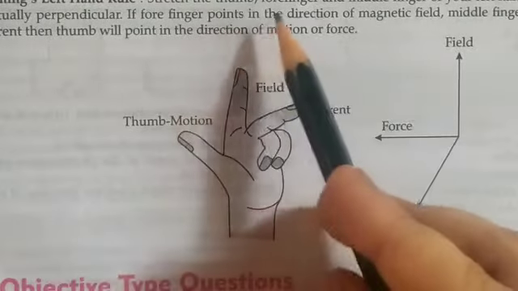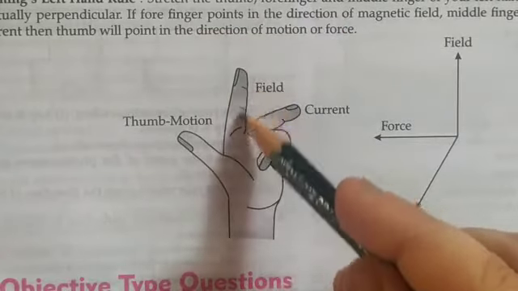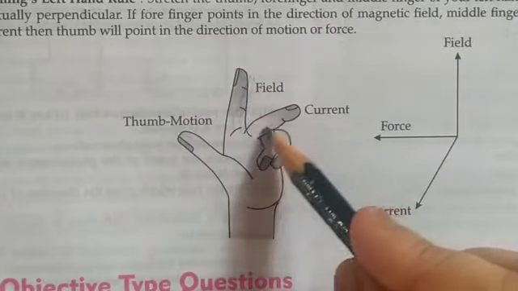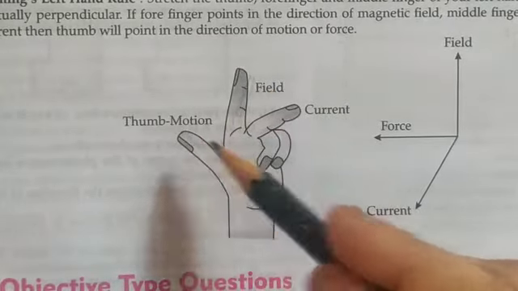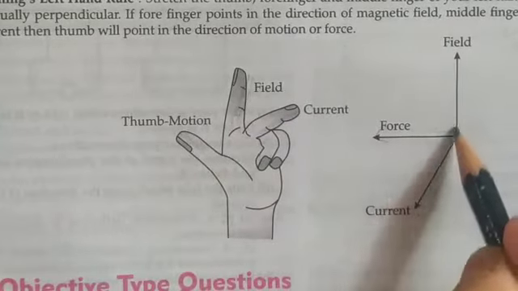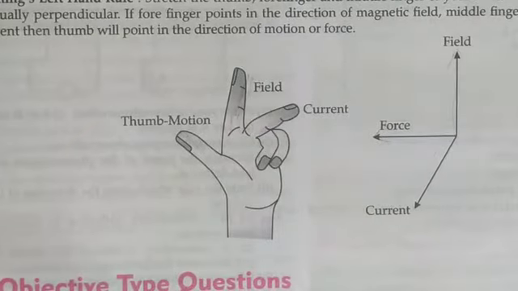The forefinger points in the direction of the magnetic field, the middle finger represents the direction of current, and the thumb represents the direction of force. So this is the direction of force, this is the direction of field, and this is the direction of the current.